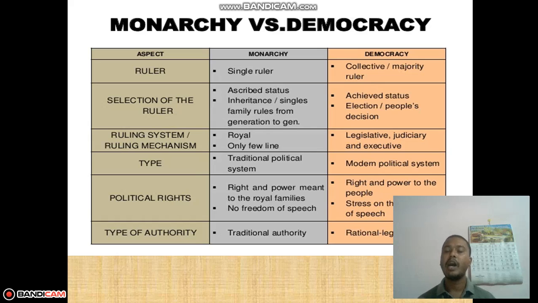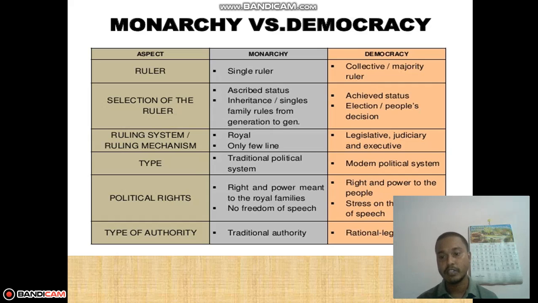Ruling system, how they are ruled. In monarchy, you know who rules it, the royal family, and in the royal family, a few people. But in democracy, there are three different ways. Legislature, those who make the rules and everything. Judiciary, those who look after that everything is done properly, no cheating is done.